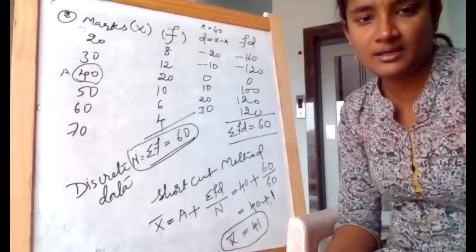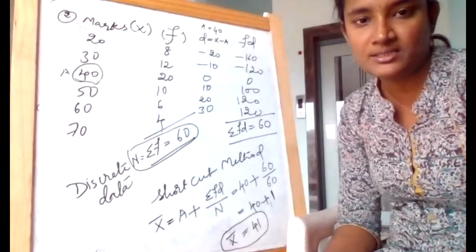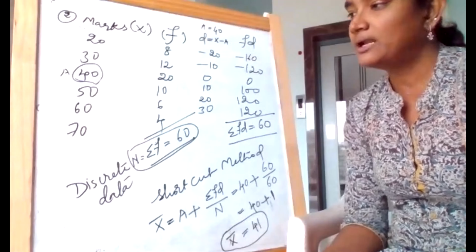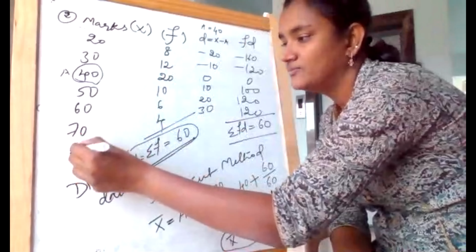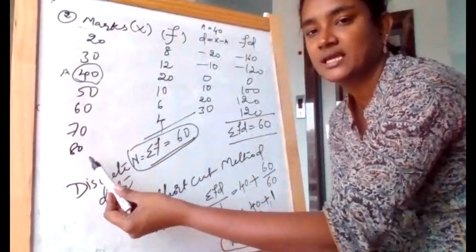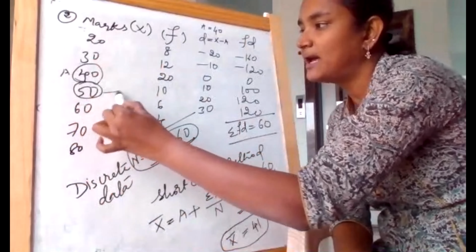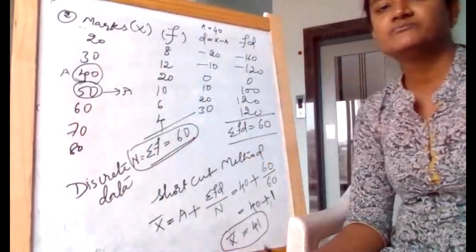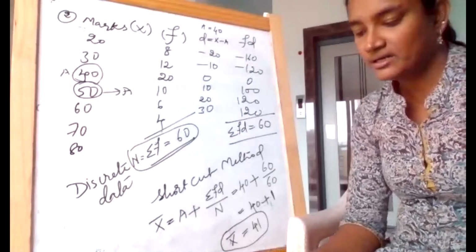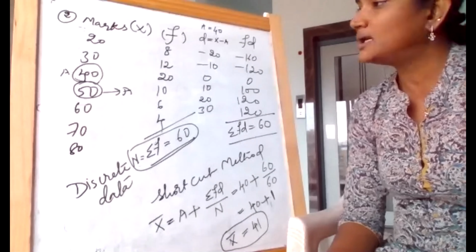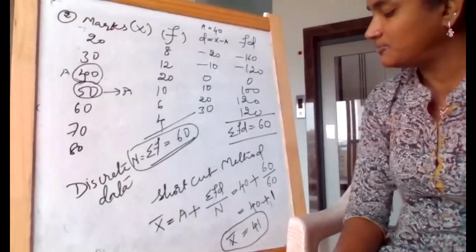I think the question is how to take A if the x values are odd in number. If it is odd, simple, the middle value. Now let us assume if there is 80 here. Let us just take an assumption, if there is 80 here, 7 values are there. So obviously the mid value will be A. Understood? Whoever raised that question, am I clear with the one who asked me the question about the formula?